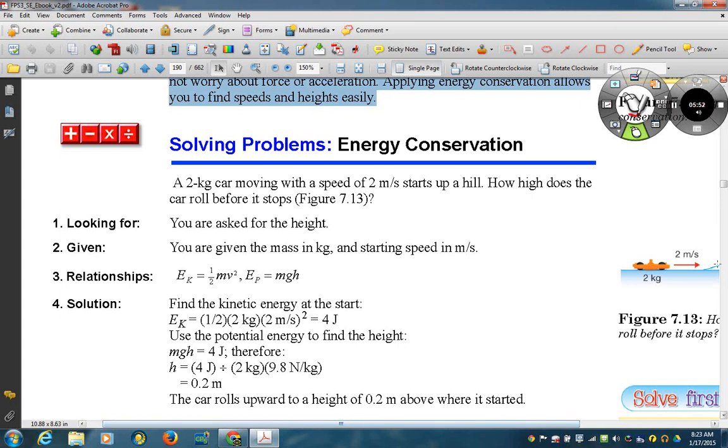We've covered a little bit of this in class. In this particular case, if you get a 2 kilogram car moving at 2 meters per second, this was actually one of the sample problems that was done in class. Hopefully you took the time to write this down.